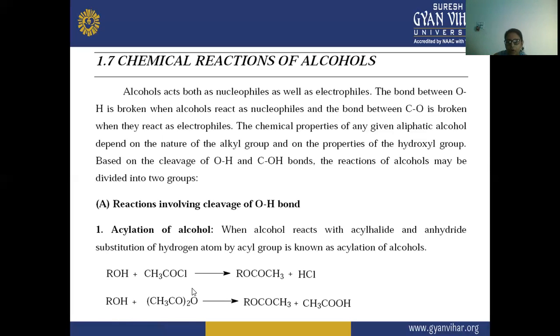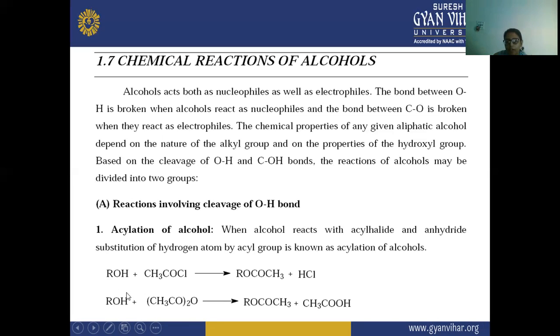In the similar case, this is acetic anhydride, a molecule of (CH3CO)2O. So CH3CO will react with this RO.